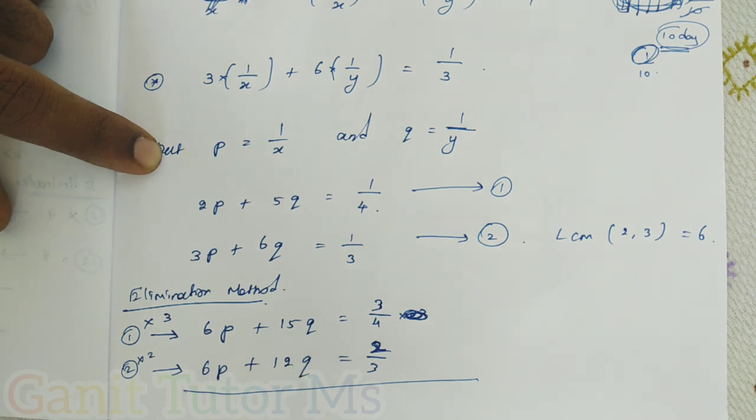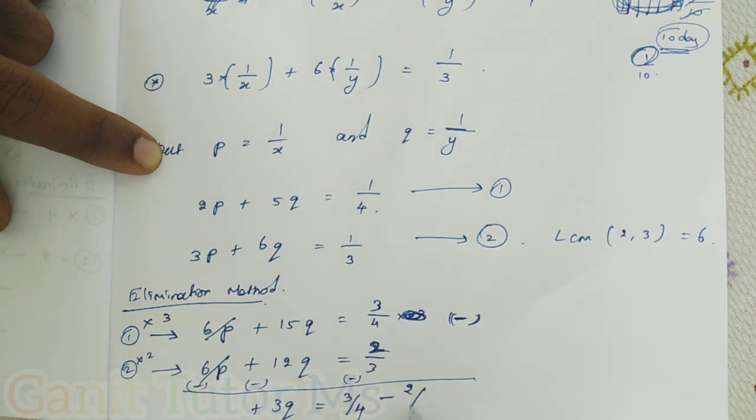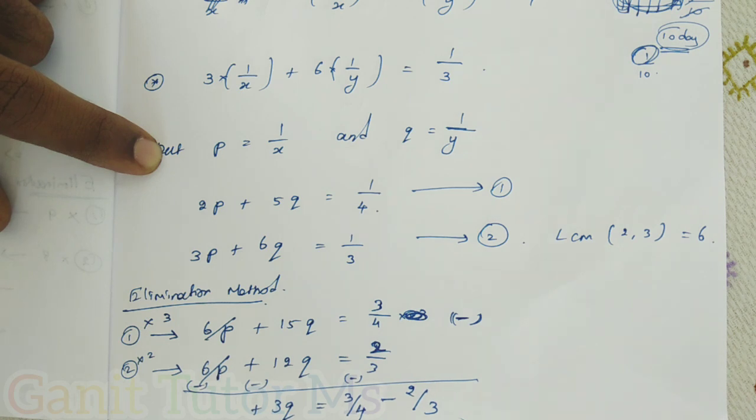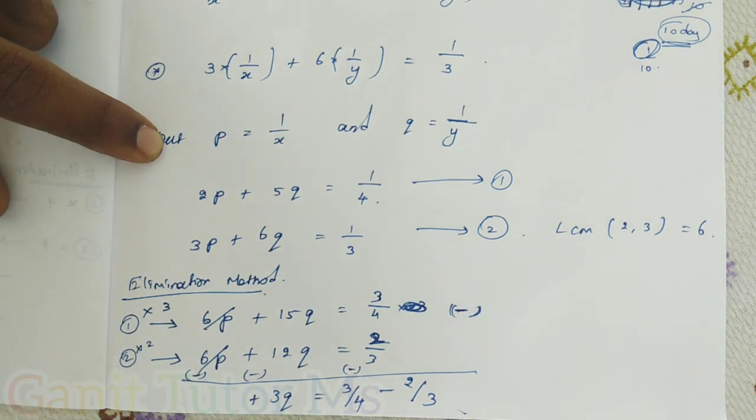Now we can go with the subtraction to remove the variable P. For the simple subtraction, change the sign, change the sign here also. So plus 6P minus 6P cancel. 15 and 12, different sign, so plus 3Q equal to 3 by 4 minus 2 by 3. Clear? Any doubt?